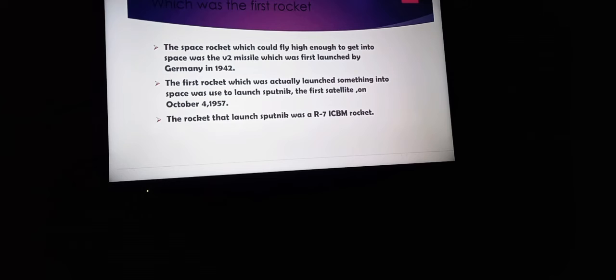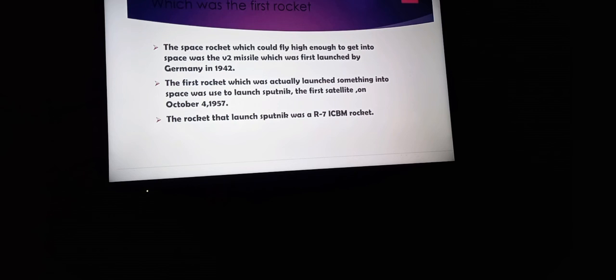So the first space rocket was the V2 missile, but it could not reach a great height. The one which actually took a satellite into orbit was the one that launched Sputnik on October 4, 1957.